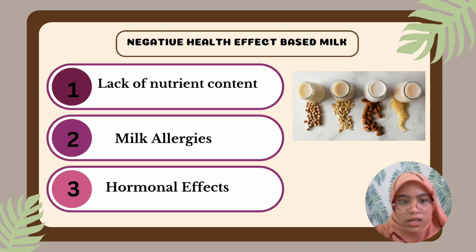And the last point is hormonal effect. Milk naturally contains hormones including estrogen and progesterone, which are present due to the cow's pregnancy. Some studies suggest that these hormones in milk may potentially affect hormone levels in humans, although the impact is likely to be minimal and not a significant health concern.